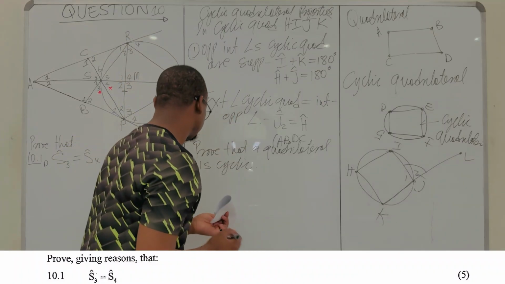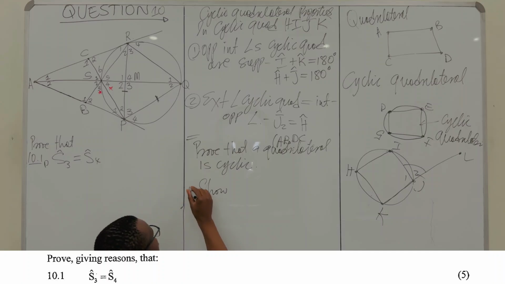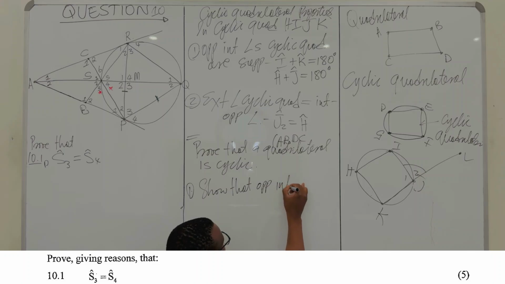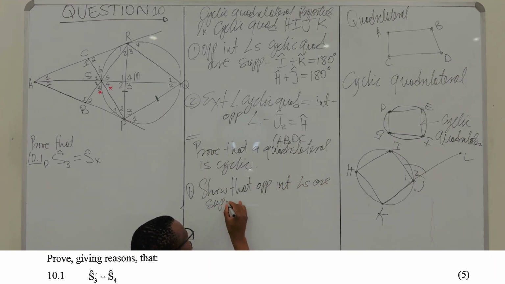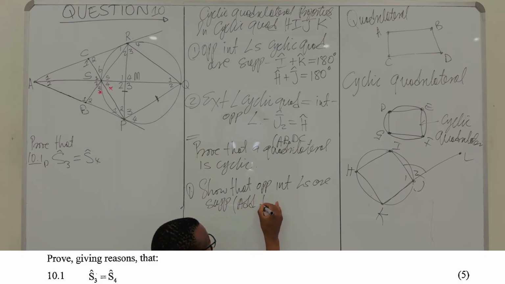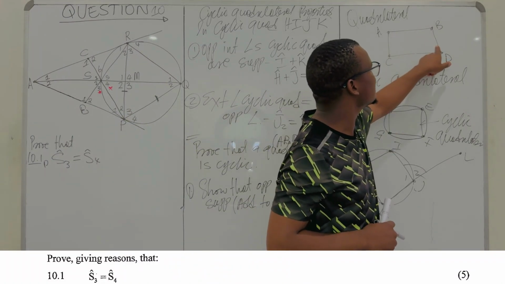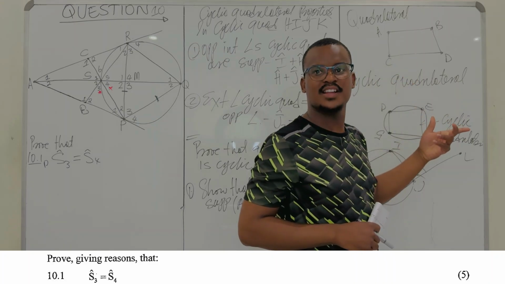Rule number 1. We must show that the opposite interior angles are supplementary, which is they add up to 180 degrees. That's the first thing that you need to show. You need to show that this angle plus this angle give you 180 degrees, and this angle and that angle give you 180 degrees.